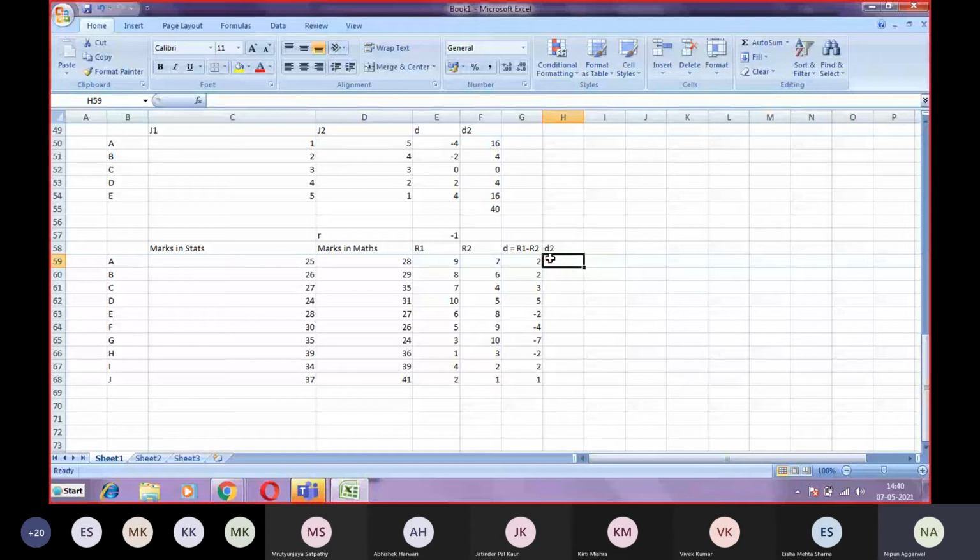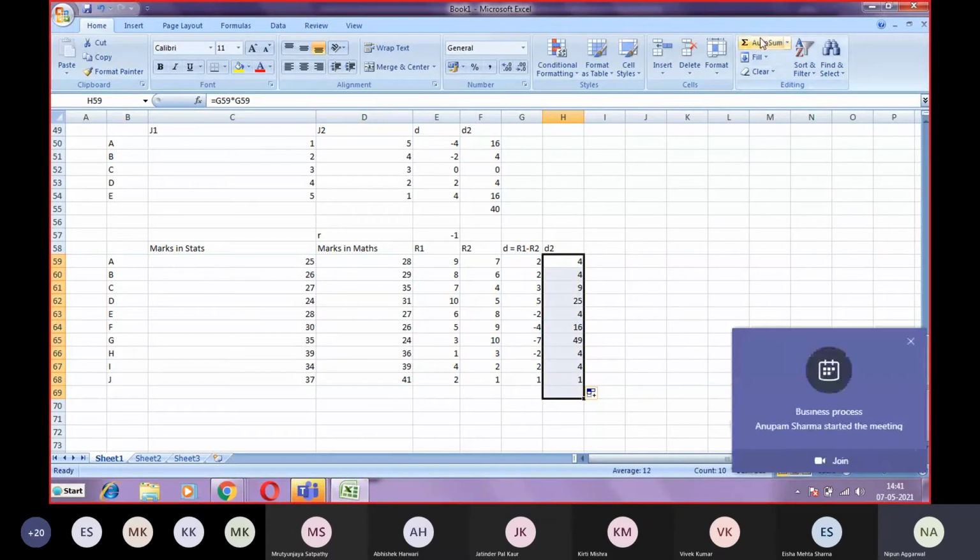So D square will be this multiplied by this only. So that is 4, 4, 4, 9, 25, 4, 16, 49, 4, 4, 1. So that becomes your D square. Now the summation of D square you want, so summation of D square will be 120.